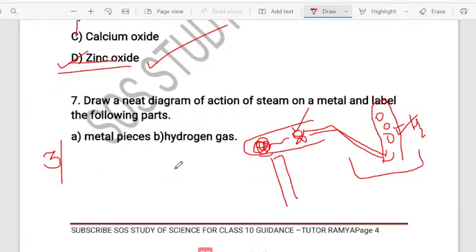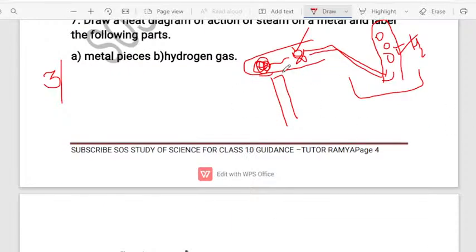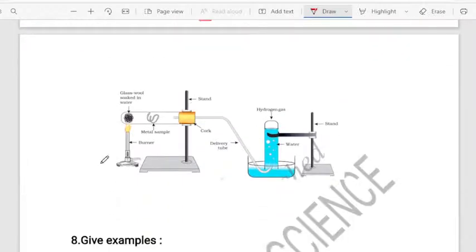Okay, don't skip to understand these diagrams. And few students have asked me, ma'am, please teach me to write the chemistry diagram, because I have only uploaded the bio and physics diagrams. So by Sunday I will do this. That means I will be uploading how to write the most important diagrams which have been given in the chemistry in your examination. Yes. So this particular question, if they ask in the examination, you will get 3 marks, dear student. So don't ignore learning this diagram.